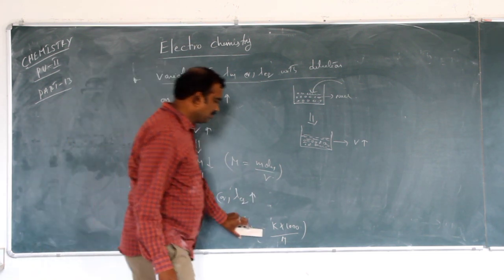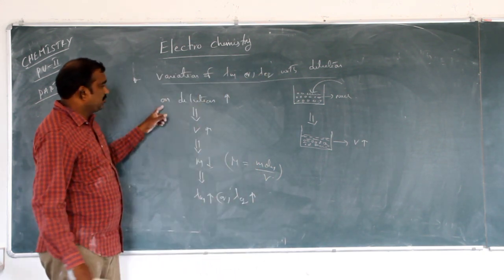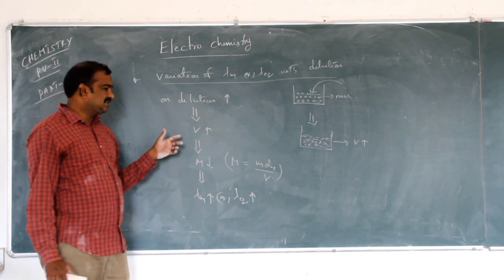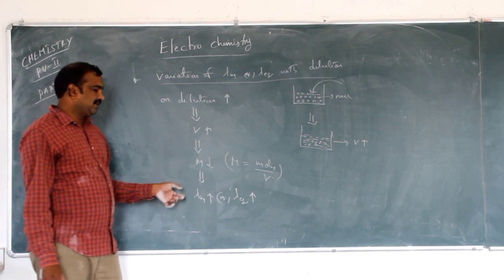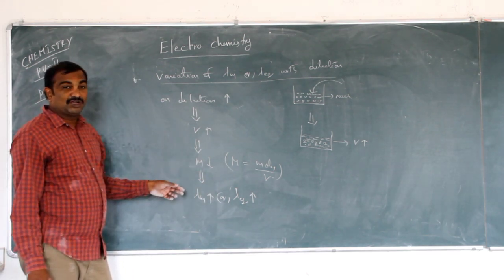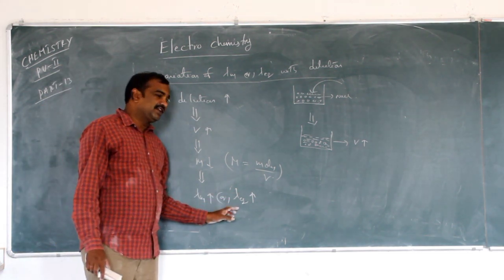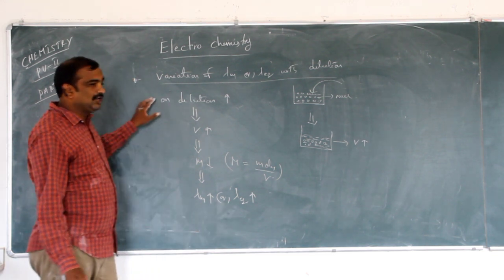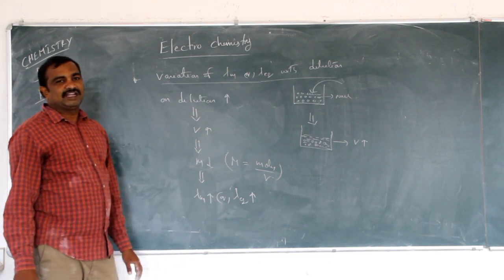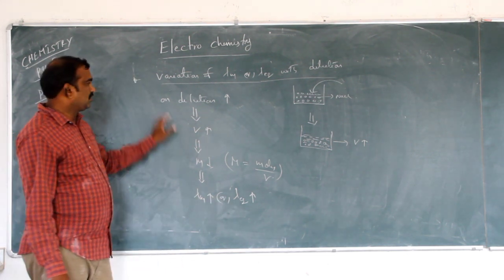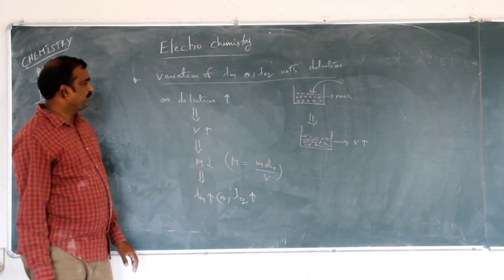So finally, what I want to say is, on dilution, the value is increasing, due to the fact that molarity is decreasing. Due to that, lambda m, that is the molar conductivity, increases. Lambda eq also increases. So on dilution, lambda m and lambda eq are increasing. This will happen on dilution.